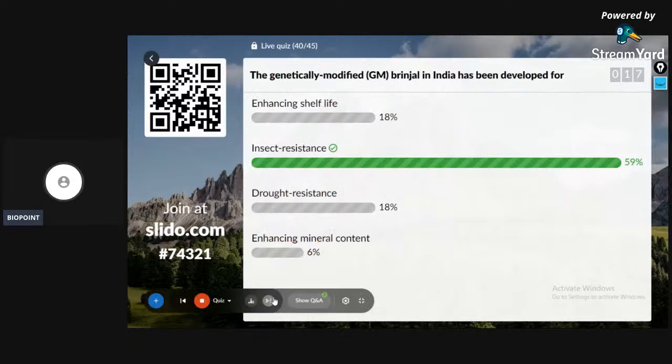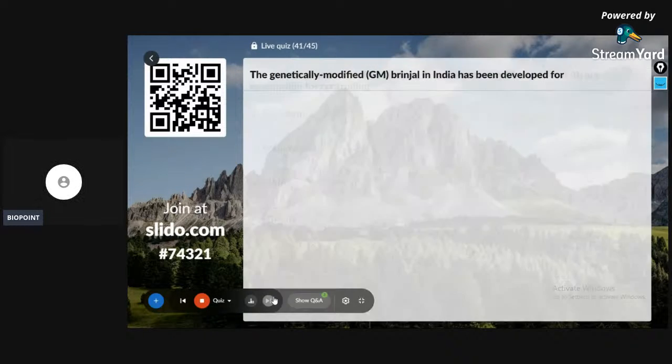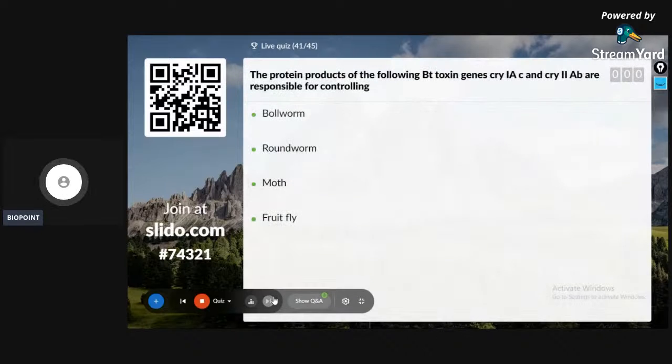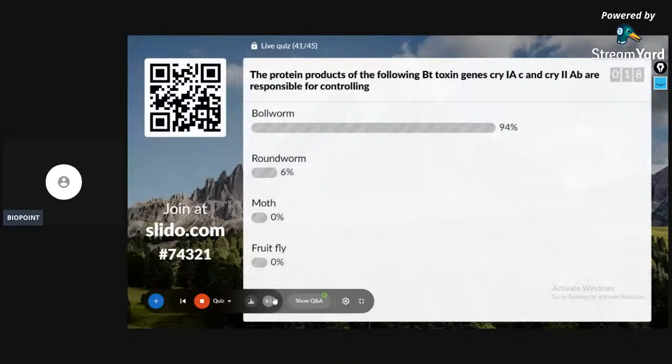Yes, 41st question on the screen. The protein products of the following Bt toxin genes, Cry1Ac and Cry2Ab, are responsible for controlling: bollworm, roundworm, moth, or fruit fly? Those who have read the NCERT might know. Guys, you haven't read about roundworm. You have learned about only bollworm, cotton borer.